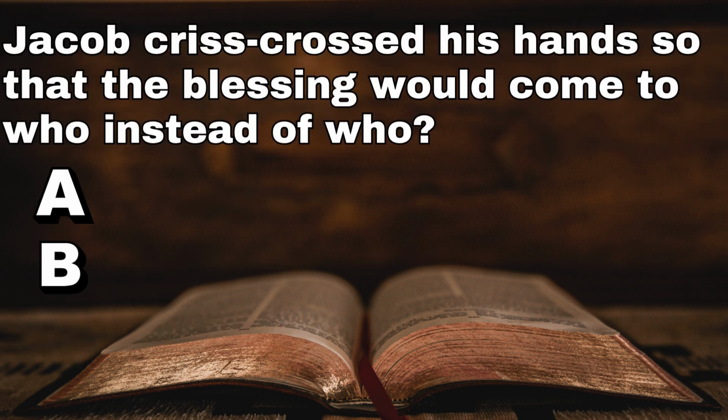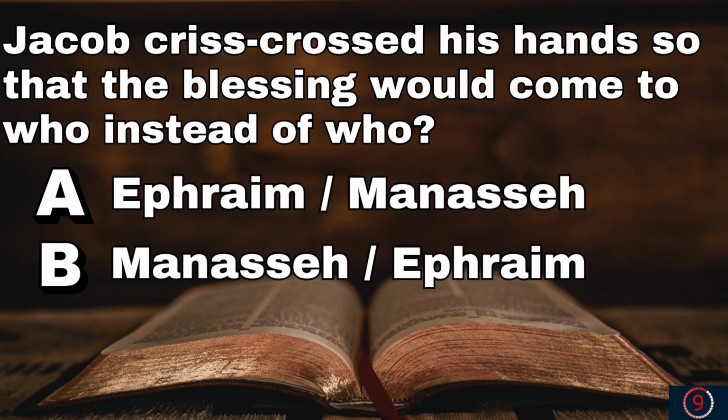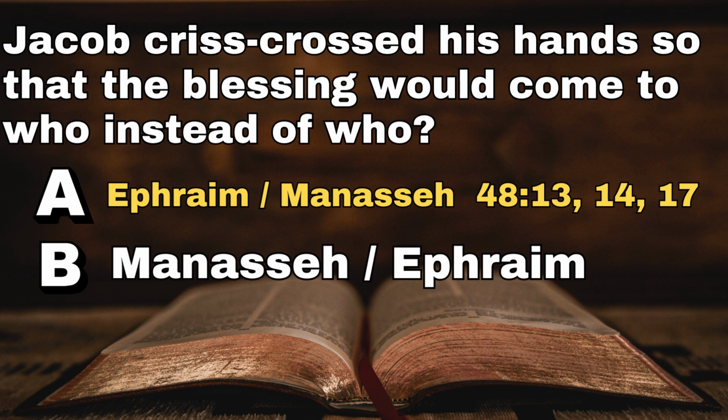Question 29. Jacob crisscrossed his hands so that the blessing would come to who instead of who? Was it Ephraim and not Manasseh, or Manasseh and not Ephraim? Joseph put Ephraim on the left and Manasseh on the right of Jacob, but Jacob crisscrossed his hands so that his right hand would come on Ephraim's head to get the greater blessing.